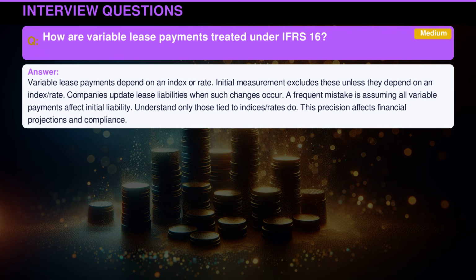Variable lease payments depend on an index or rate. Initial measurement excludes these unless they depend on an index or rate. Companies update lease liabilities when such changes occur. A frequent mistake is assuming all variable payments affect initial liability. Understand only those tied to indices or rates do. This precision affects financial projections and compliance.